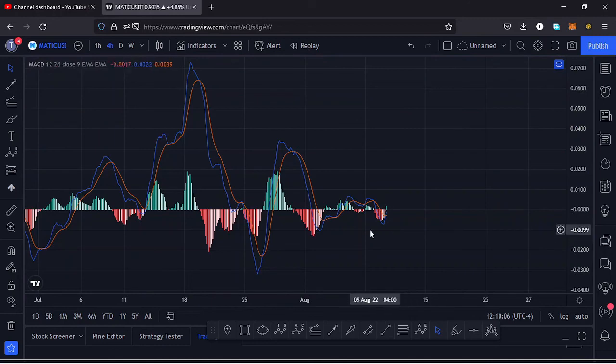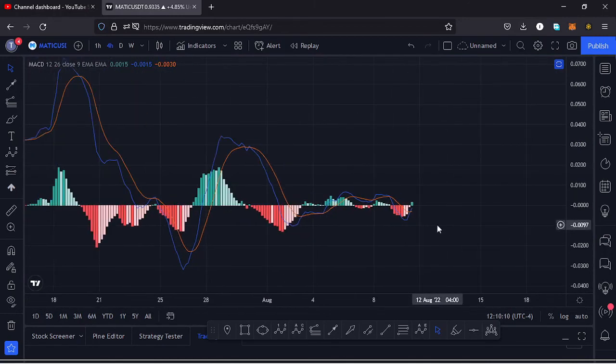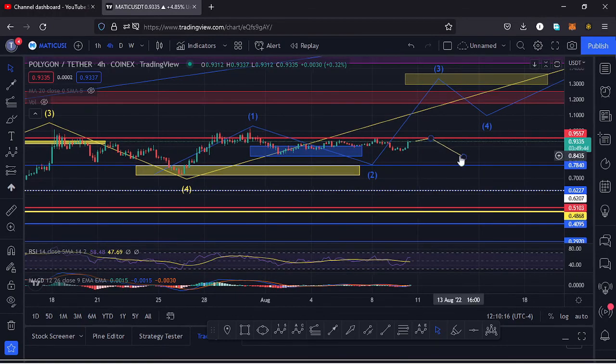If I also take a look at the MACD, on the MACD we have printed a bullish cross, and that means higher prices could be coming our way. So let's be patient and see how that plays out, and I'll keep you updated.